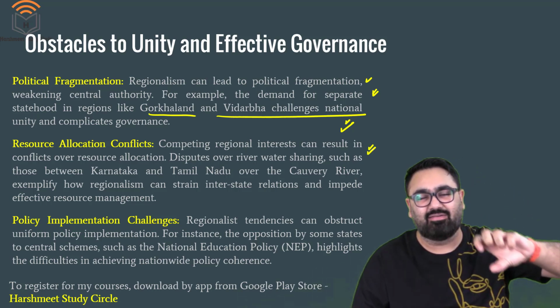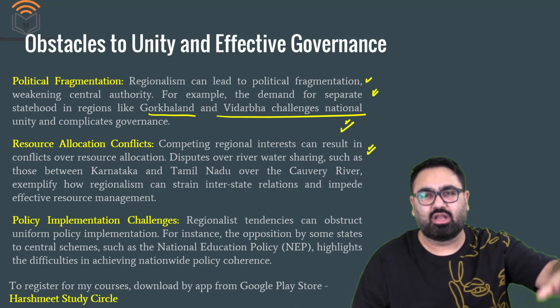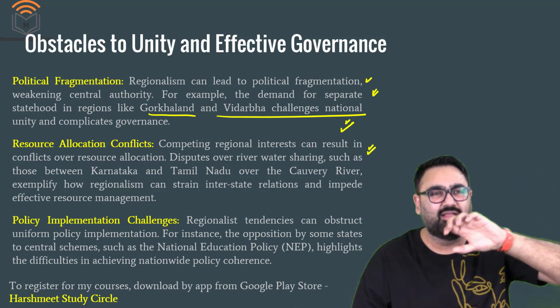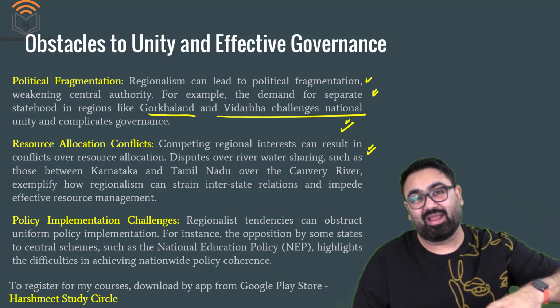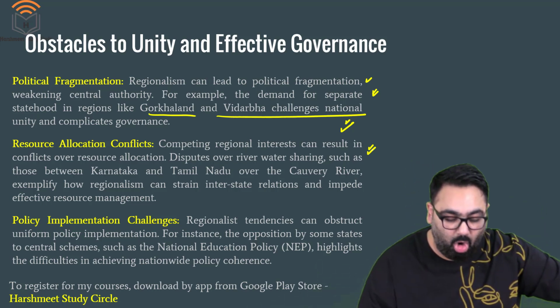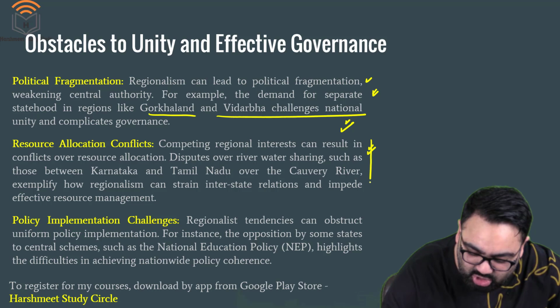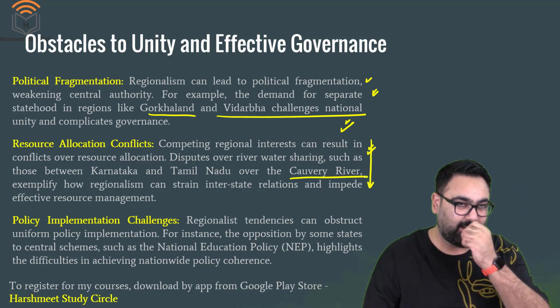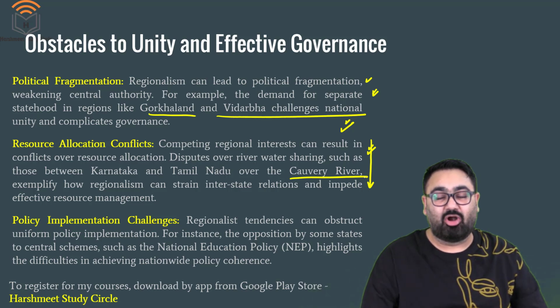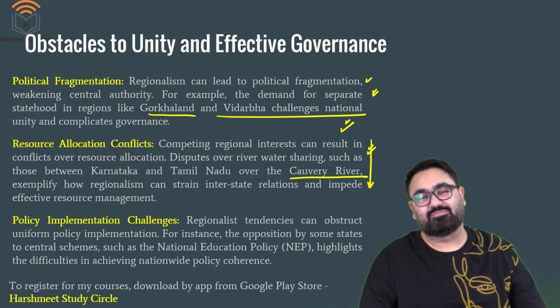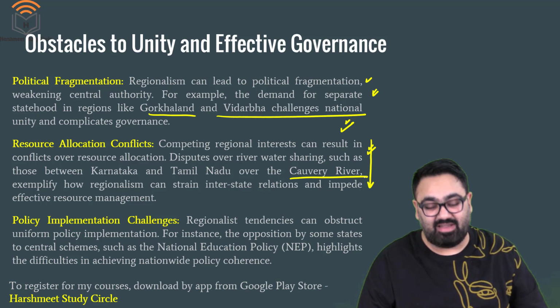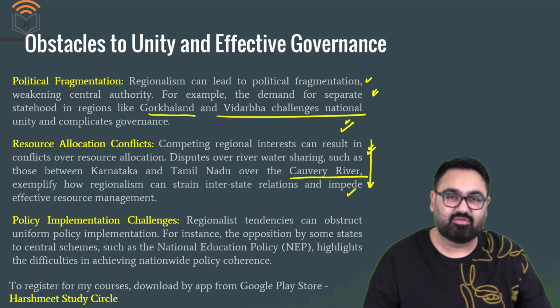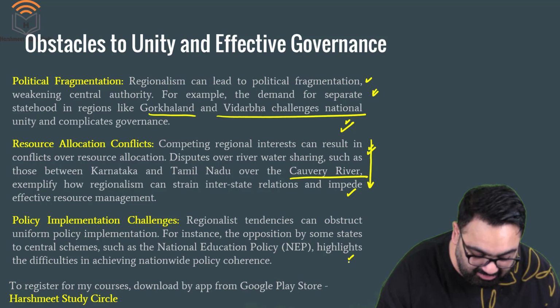Then resource allocation conflict. Which state will get how much money, water, assistance from the center, any tax benefit, any special package being introduced by the center. All of that also leads to issues between the two states. Let's take the issue of the Kaveri water dispute between Karnataka and Tamil Nadu. It's about the allocation of the Kaveri River, which has been so violent that it has even led to people giving away their life.